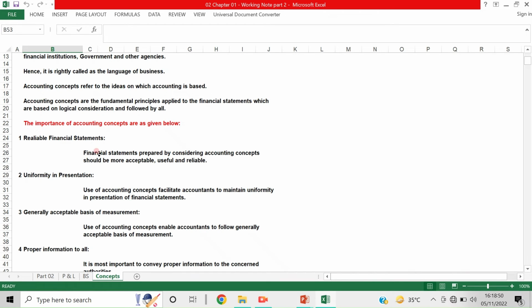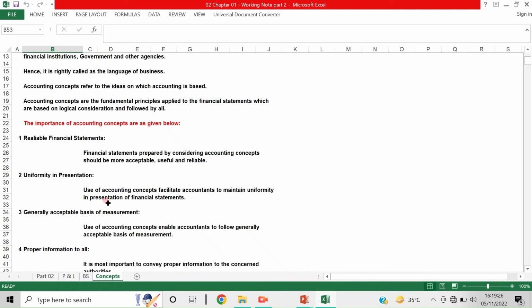What is a reliable financial statement? The financial statements prepared by considering accounting concepts should be more acceptable, useful and reliable. उसके ऊपर जो reliability होना चाहिए, acceptability और reliability होना चाहिए, that is called statement. जो accounting जो financial statement prepare करेगा उसका reliability, जिसको भी for whom it is prepared उसको जो reliability होना चाहिए, विश्वास होना चाहिए, बराबर ना.